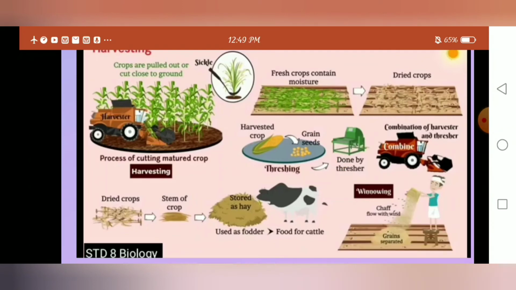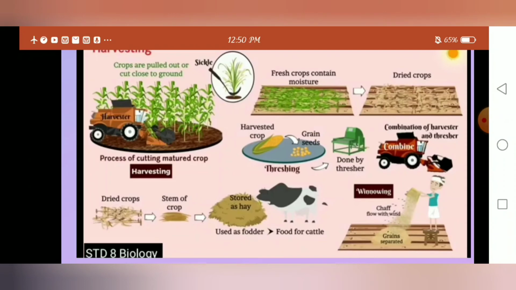And winnowing, what do you mean by winnowing? Farmers separate the grain and chaff by using winnowing. When the wind is blowing, the farmers, with small holdings of land, do the separation of the grain and chaff by winnowing.